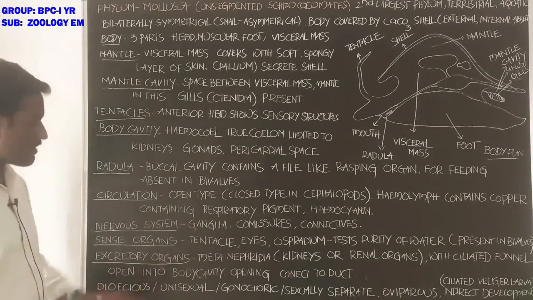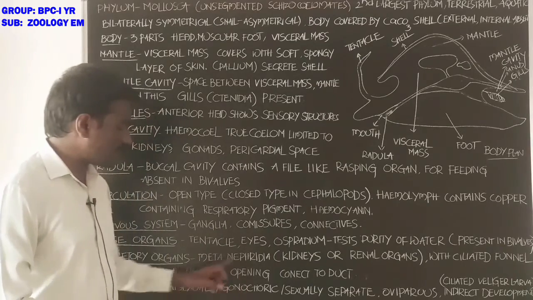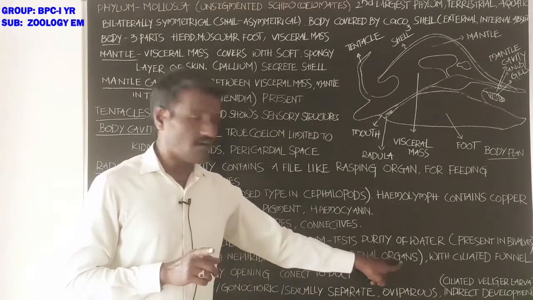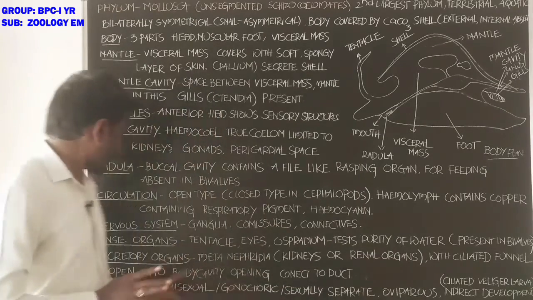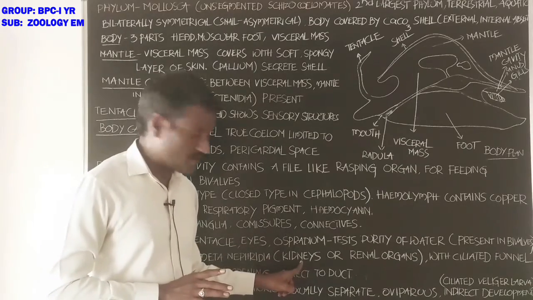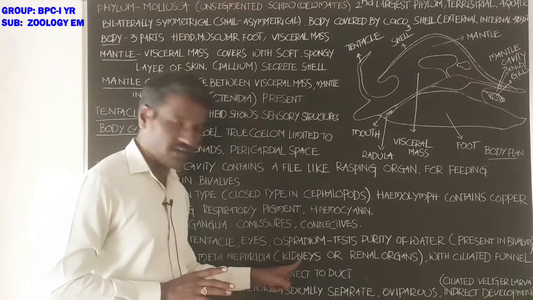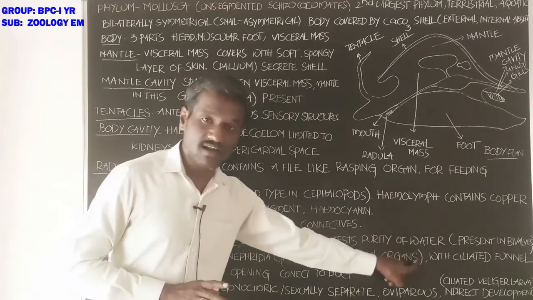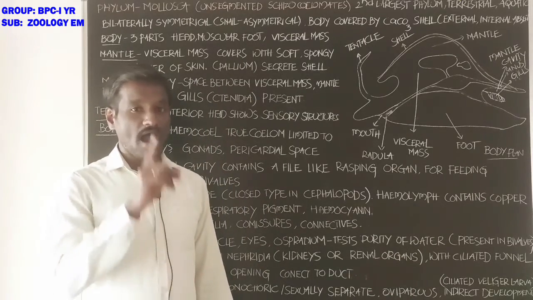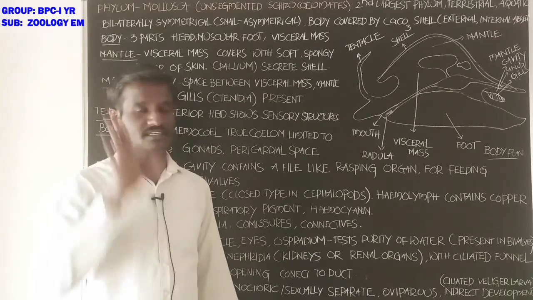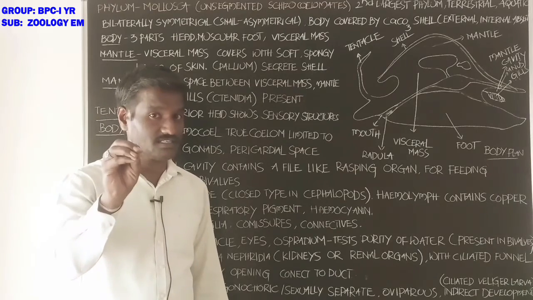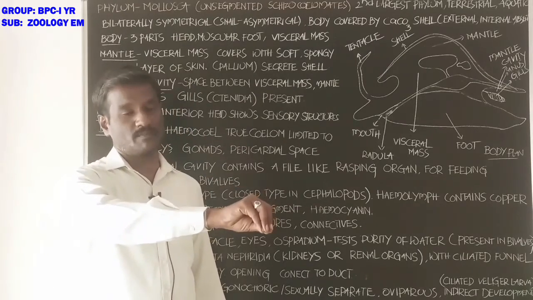Next, excretory organs. Which are the excretory organs? Excretory organs are metanephridia. These are also called kidneys, renal organs, excretory glands. What about the metanephridia? Annelids have metanephridia as excretory structures, and they are also present in Mollusca.